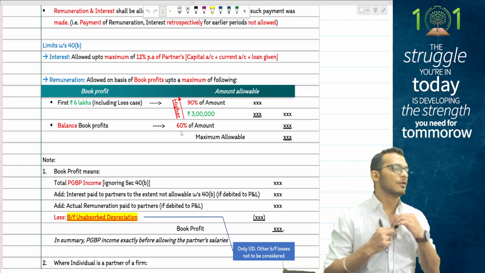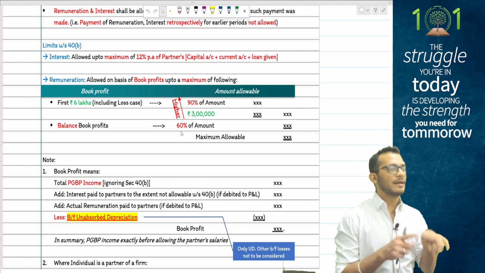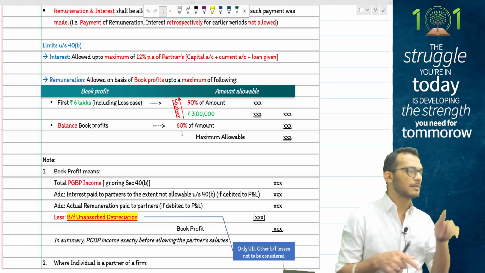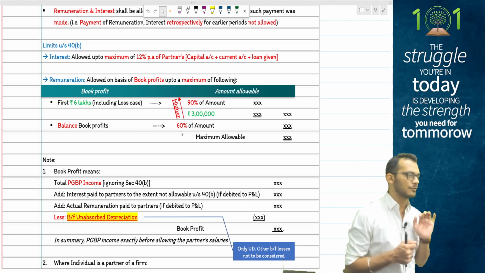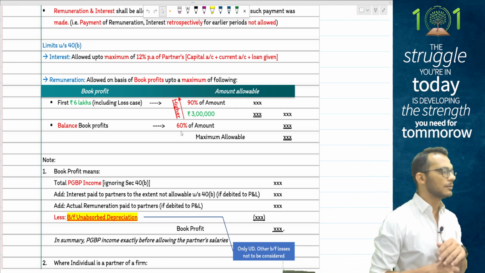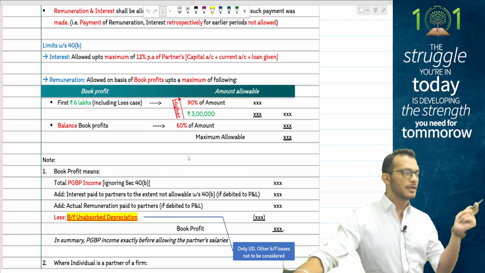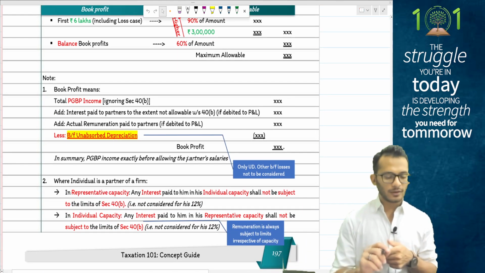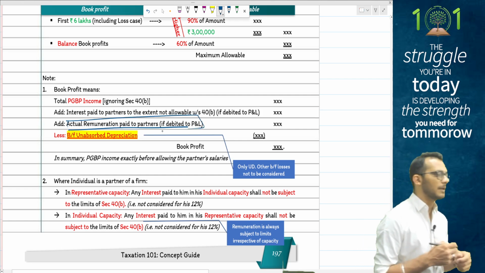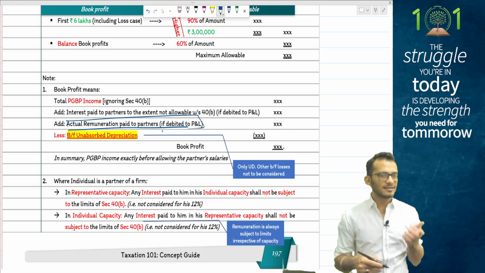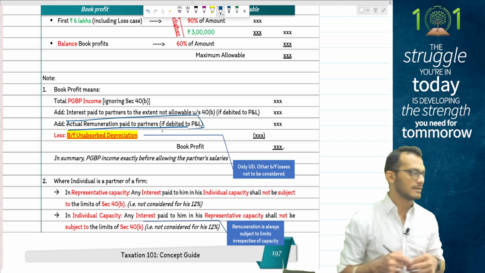But if I give a loan to the firm and my HUF also gives a loan to the firm, then my loan will be triggered for 12%, but the HUF's loan will not be triggered for 12%. That will be subject to 40A2 rules. That is the trigger point, people. So what you need to do is take your limits and compute your book profits. When you compute book profits, only disallow the actual salary which is debited to P&L. The item above that, the interest, is just clarifying that interest is only allowed to 12%. If it is more than 12%, you can disallow that, as simple as that.